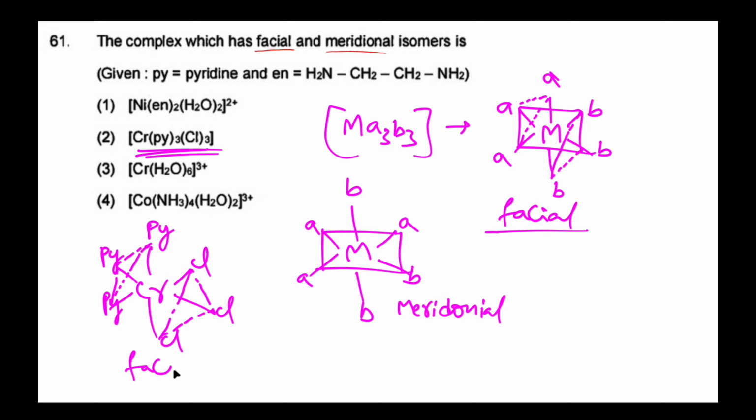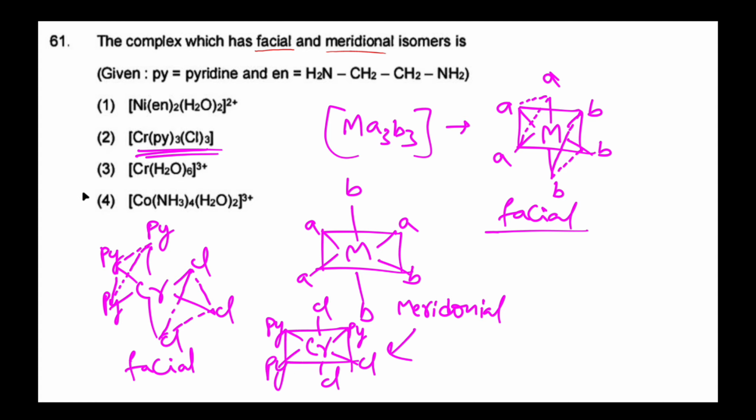This is facial. By changing any two atoms' positions, we can make it meridional. For example, here chlorine, here pyridine, then here chlorine, here pyridine and pyridine. So this is meridional. So the correct option is the second option.